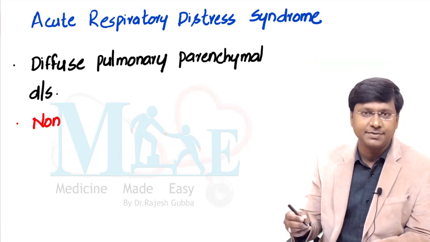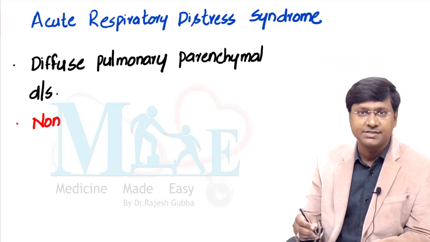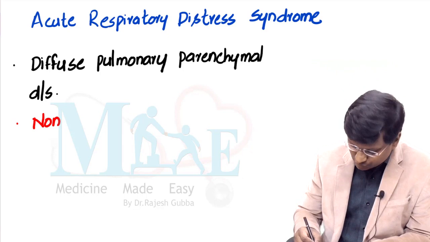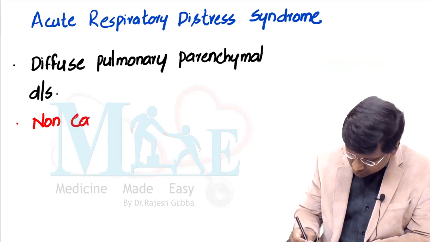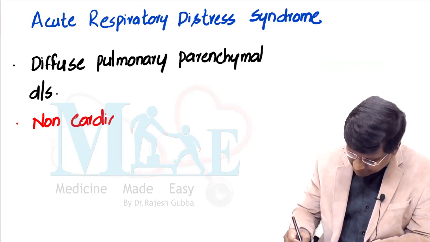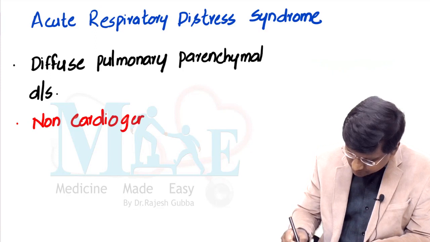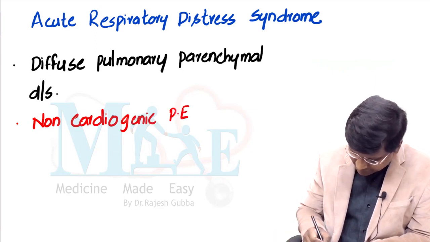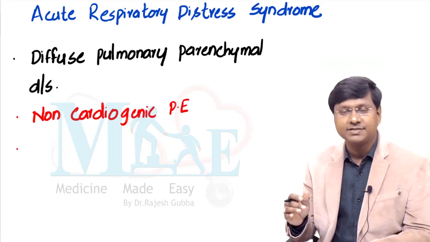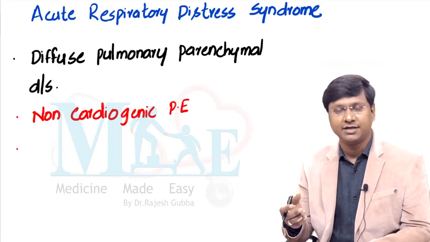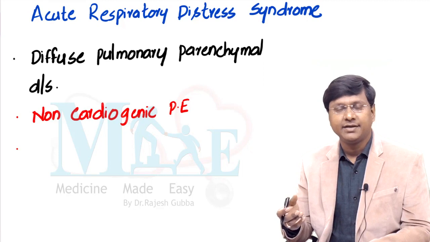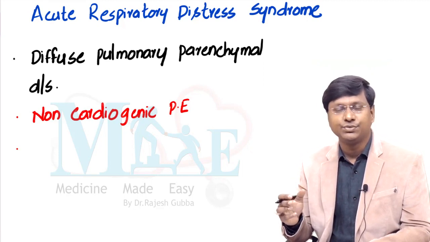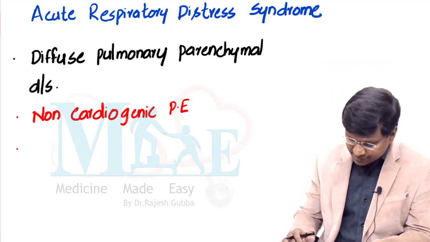I'll give you a detailed explanation of cardiogenic and non-cardiogenic pulmonary edema, but for now, remember, ARDS will cause non-cardiogenic pulmonary edema. Because of this, there is excessive fluid accumulation within the lung, and that is the reason why the exchange of gases will not occur, and that leads to a sudden onset respiratory distress.